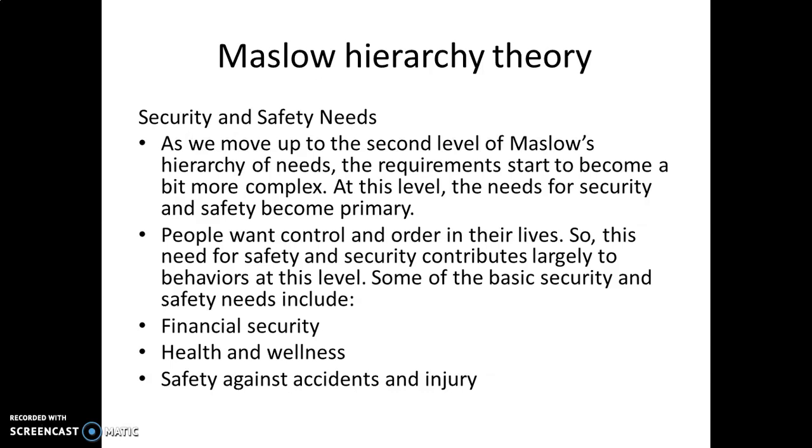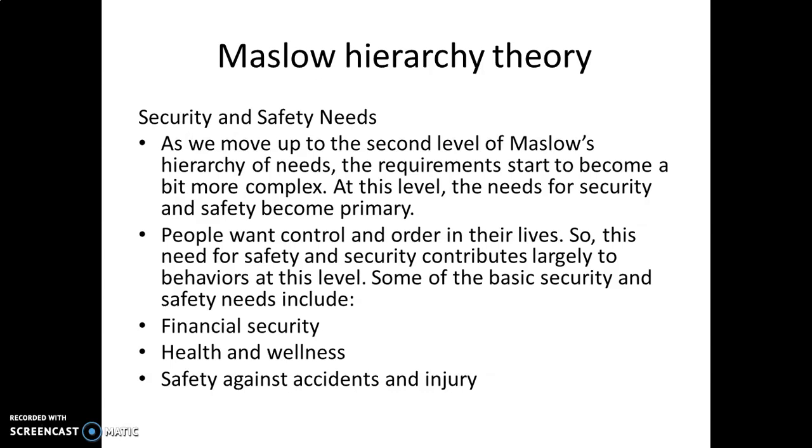Some of the basic security and safety needs include financial security, health and wellness, and safety against accident and injury. So people have crossed one level of need. Now they are at the second level where they talk about financial security. They go for insurance policies, mutual funds, fixed deposits, and bonds. So they talk about finance.